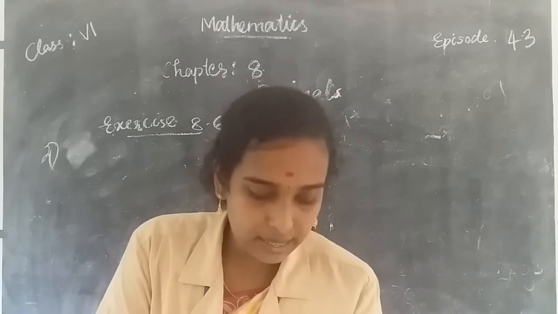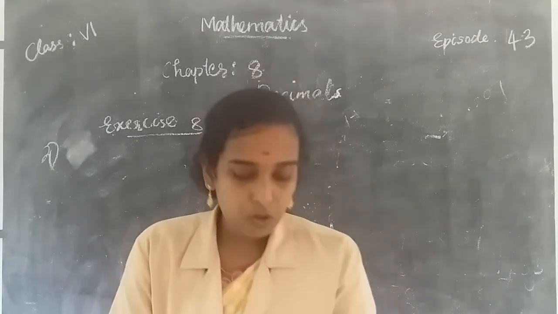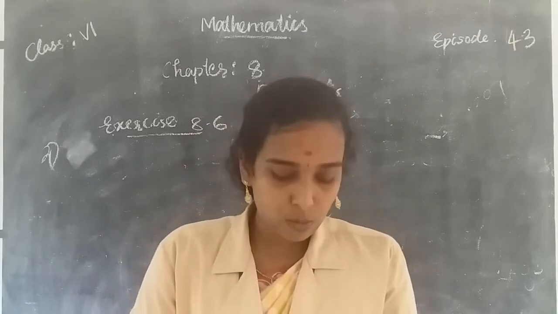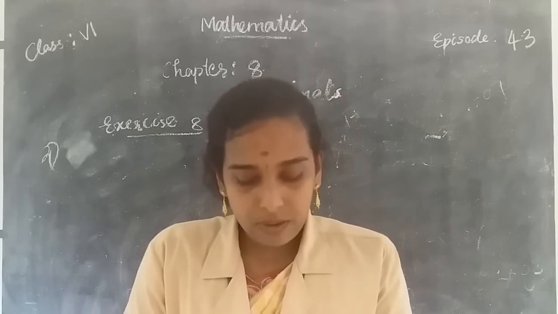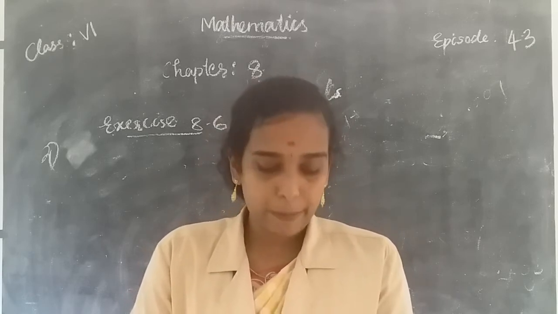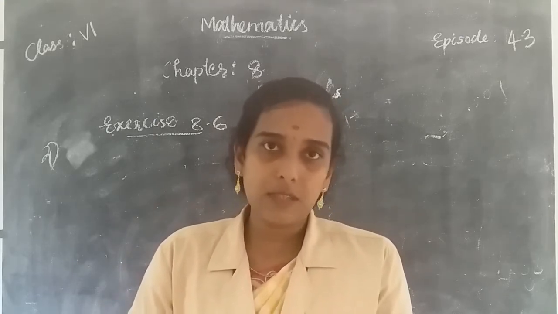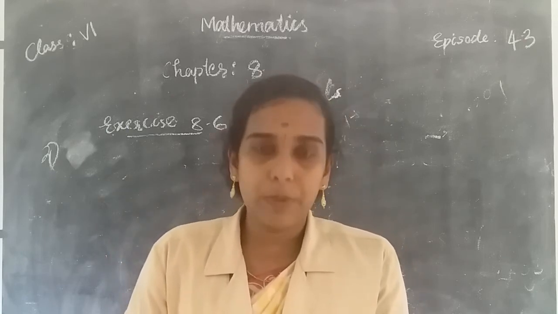Then next questions are your word problems, and the third question. Raju bought a book for 35.65 rupees and he gave 50 rupees to the shopkeeper.